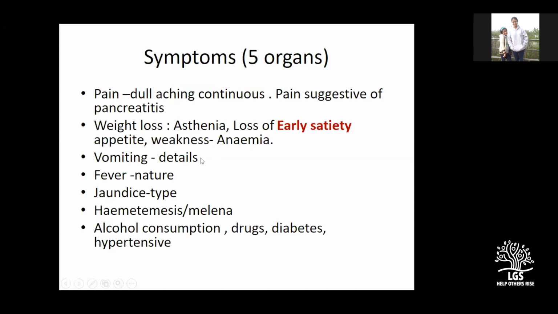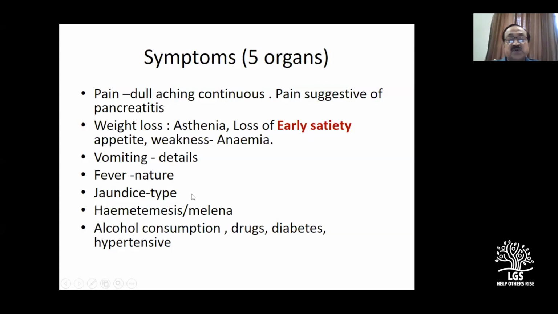Yes, hematemesis is important. Now you ask the fever nature. Why do you ask the history of fever here? Remember, it's the epigastrium. If the patient has got some fever and an abdominal mass, oh, it could be, don't forget, last time I mentioned to you chronic amoebic liver abscess as well as hydatid cyst and acute pancreatitis, the pseudocyst, you can also get some infection. Jaundice, again, related to your patient: advanced carcinoma of the stomach, advanced carcinoma of the pancreas with metastasis to the nodes, you can get jaundice.